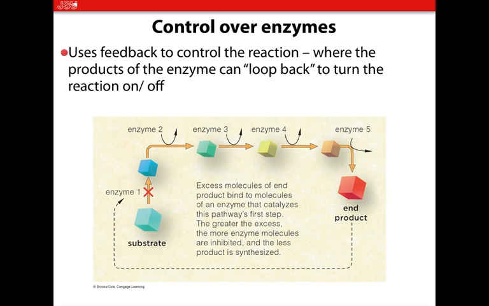In which case the same thing happens. That end product loops back and turns off enzyme 1. But that is feedback control. Okay? The product of a multiple step of reactions can loop back or come back and affect the initial reaction that makes it, or a step in the process.